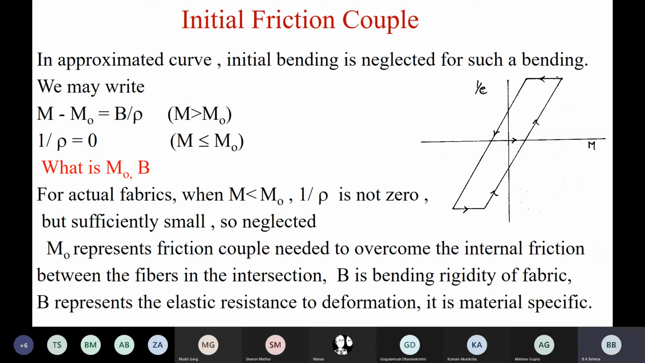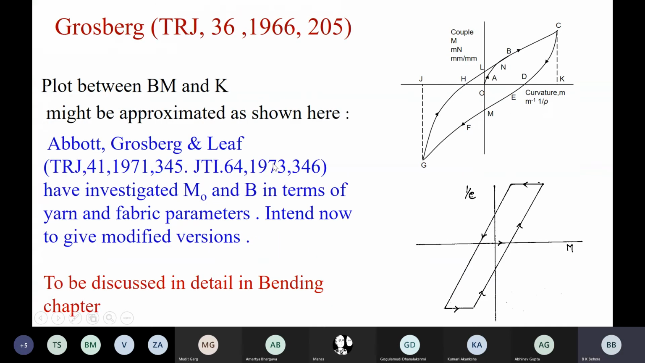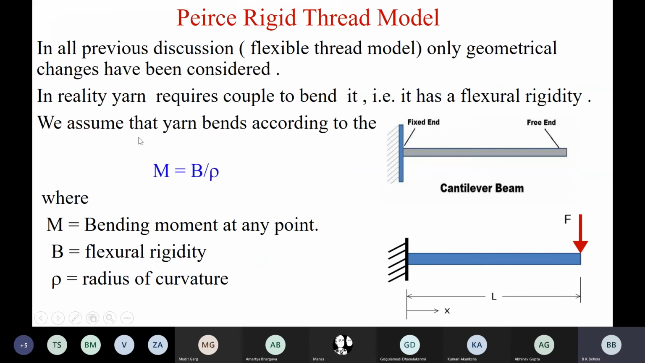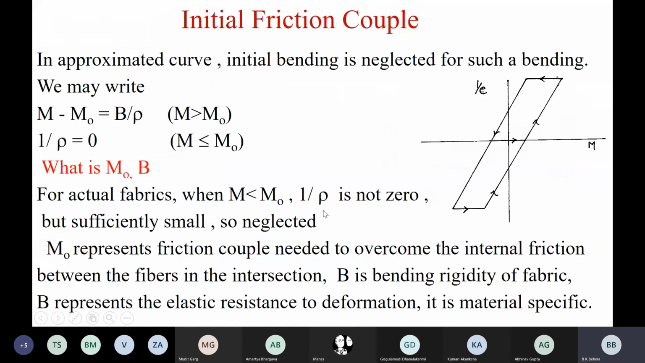So this is the same approximated curve which we have seen in the previous slide. The couple curvature relationship, you have already seen, is given by the equation M is equal to B upon rho. In the cantilever system, I have already explained this equation, how it is happening. It is the same equation mentioned here, M is equal to B upon rho.